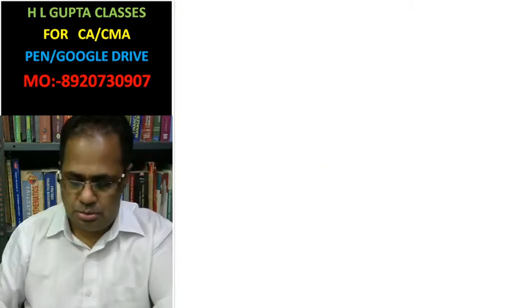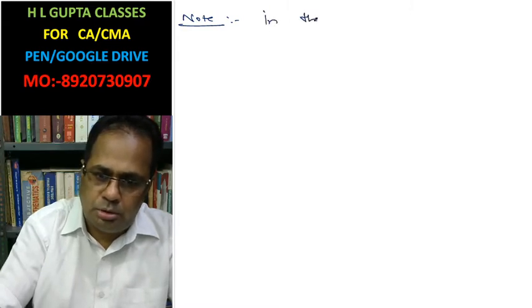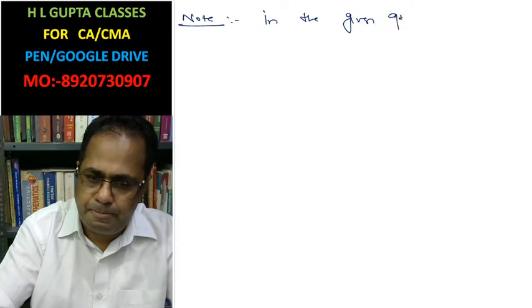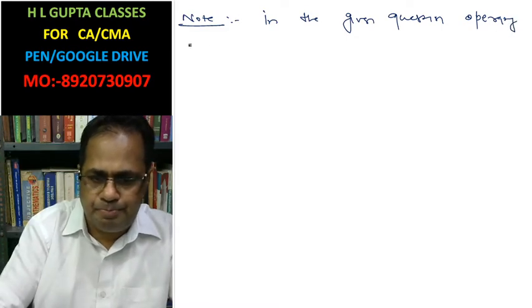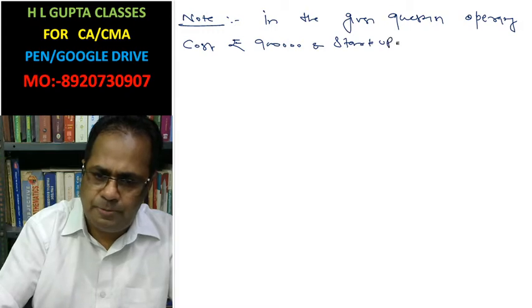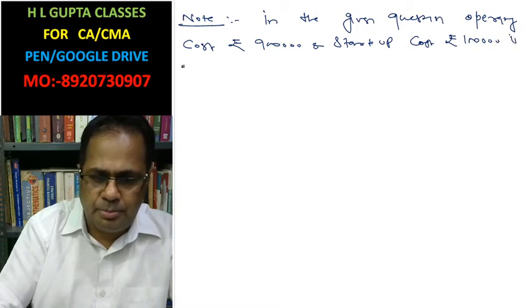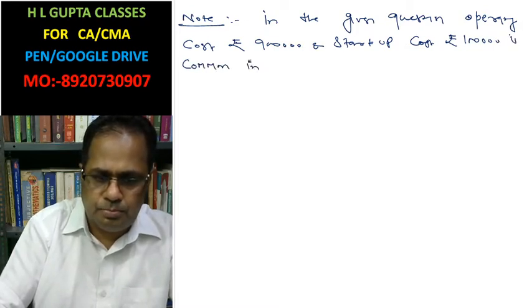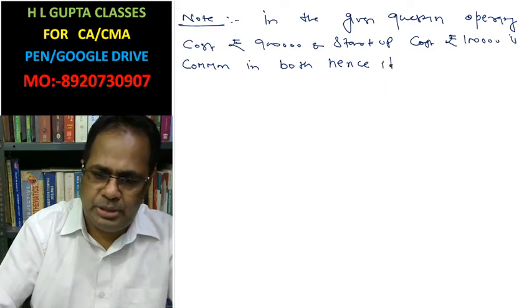Okay, look at it. In the given question, the operating cost of rupees 9 lakh and the startup cost of rupees 1 lakh are common in both. Hence, they are ignored.